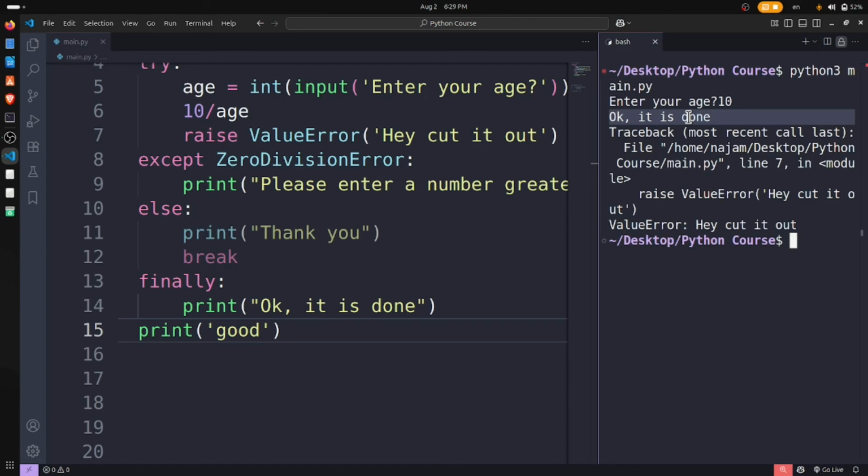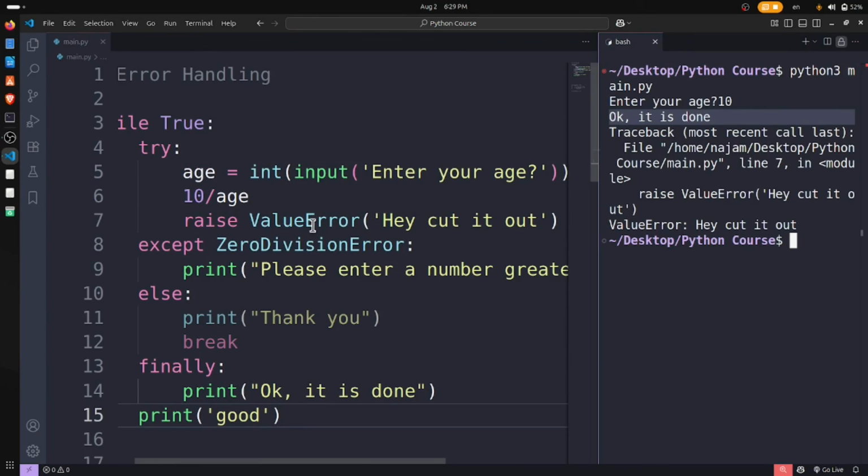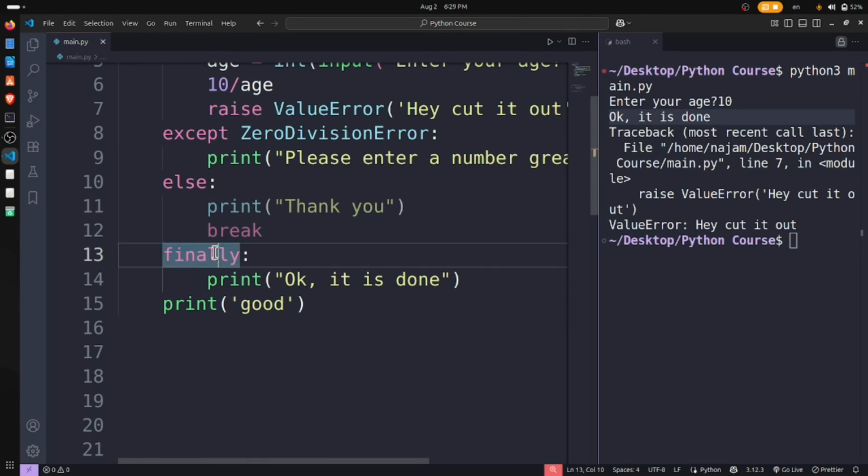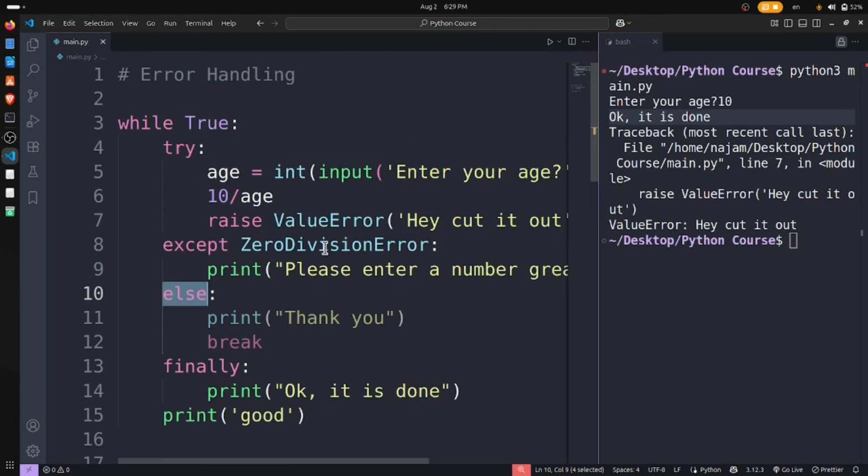So this is something where we throw an error, raise an error, and we have the except block, we have the try block, and we have used this while loop here, and this finally keyword, and the else keyword, and we have talked about this already. So this is the complete error handling. We have covered all the things related to error handling. Nothing is left here.